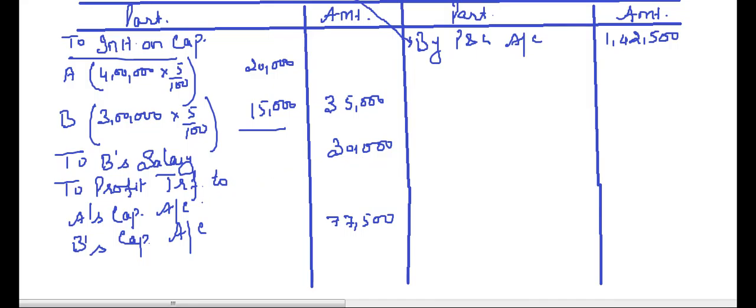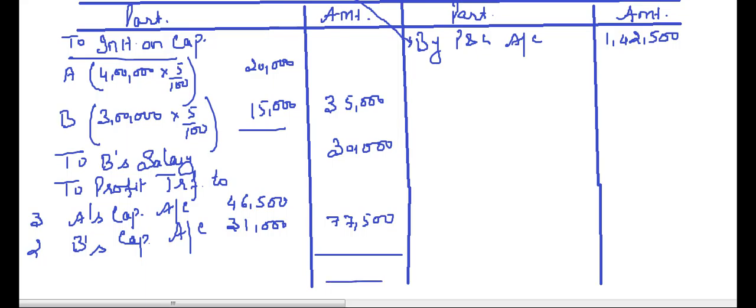Now A and B are sharing the profits in the ratio of 3:2. That is, we will divide this 77,500 in the ratio of 3:2. Now A will get 46,500 and B will get 31,000.